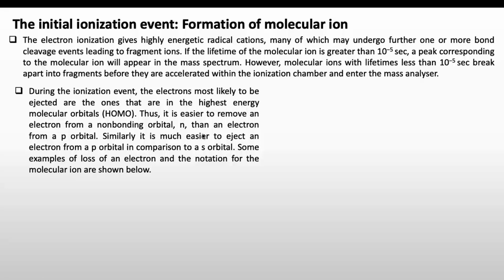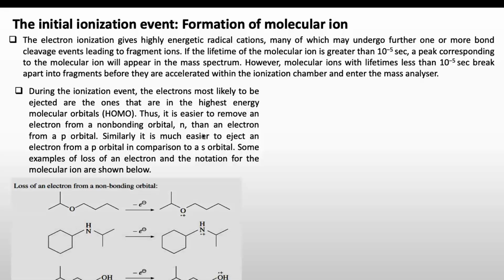So if a molecule has n or non-bonding orbitals, then the electron will be removed from the n orbitals. But if the molecule has only p orbitals and s orbitals, then in case of electron bombardment, the electron will be removed from the p orbital, because the p orbital will be the HOMO in that case. So let's discuss some examples.